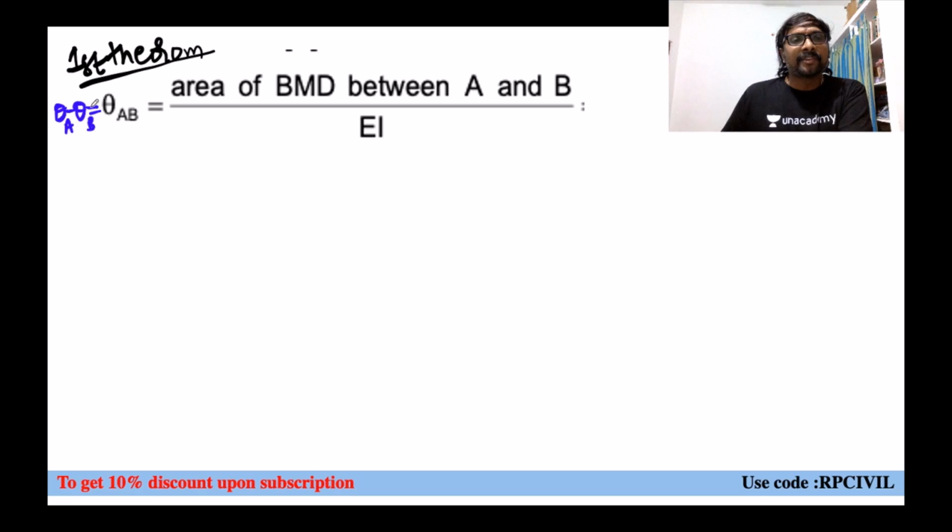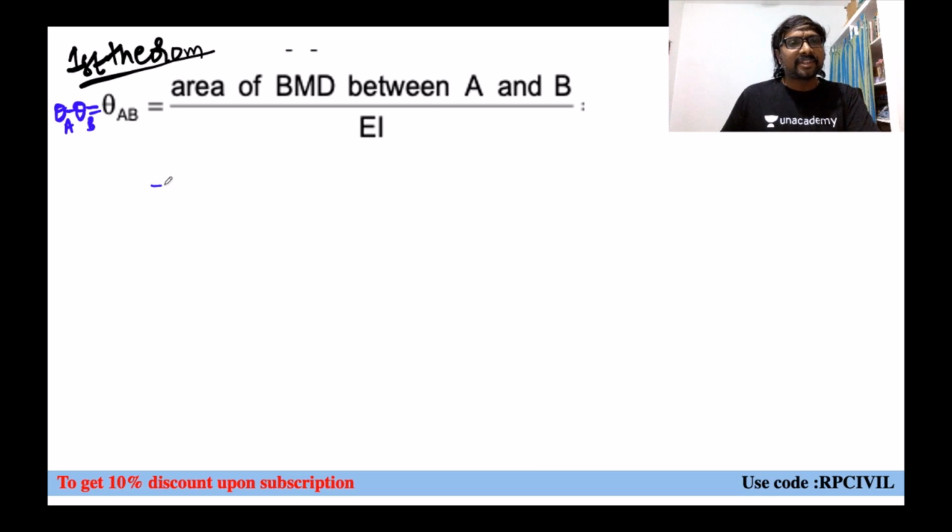Difference of slopes between 2 points equals the area of the M by EI diagram, or simply you can say the area of the bending moment diagram between A and B divided by EI. Area of M by EI diagram or area of bending moment diagram by EI, both are the same only, yes. So difference of slopes between A and B only we are considering, so area also between A and B only we have to consider.